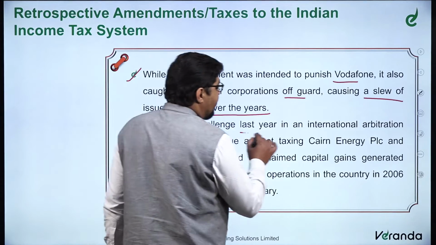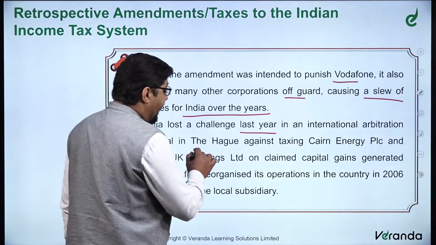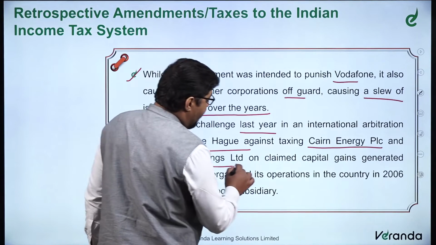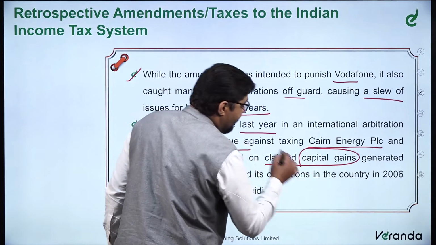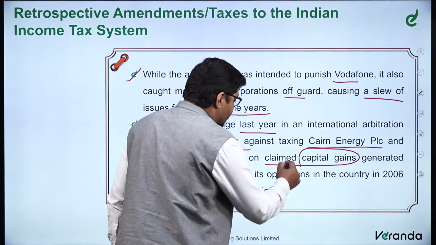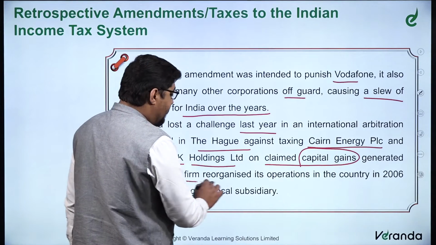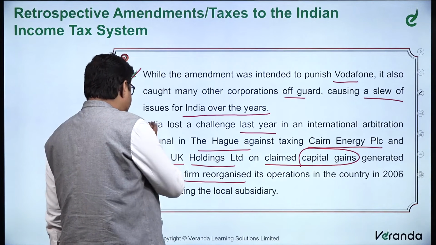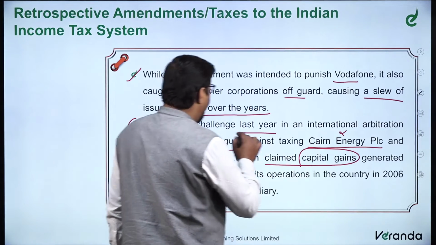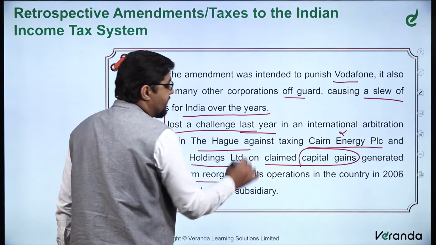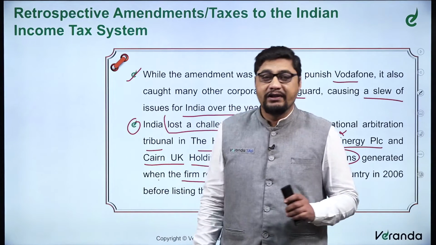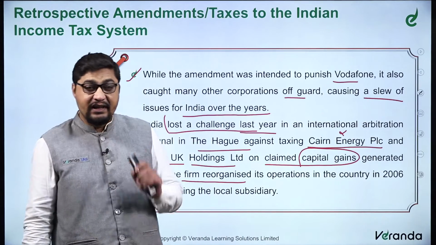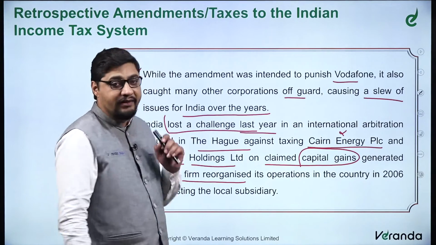India lost a challenge last year in the International Arbitration Tribunal in The Hague against Cairn Energy Private Limited and Cairn UK Holdings Limited on claimed capital gains. So again, here comes the concept of capital gain. The claimed capital gains were generated when the firm reorganized its operations in the country in 2006 before listing the local subsidiary. From the exam point of view, you don't need any of these points except knowing the fact that India lost a challenge last year. Again, that brings in the concern that we need to bring a significant amount of changes in our income tax regime.